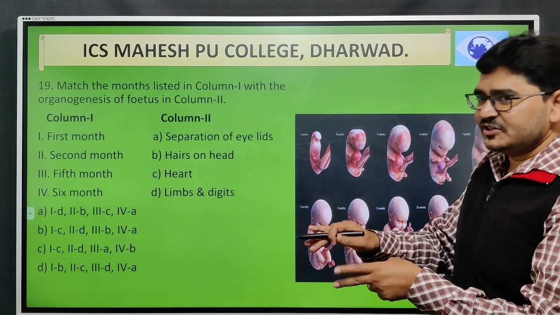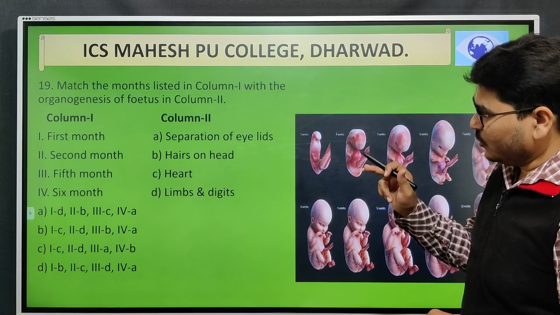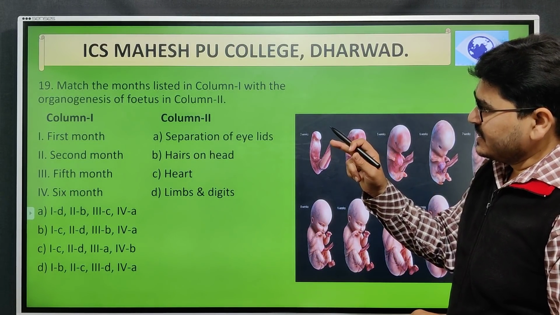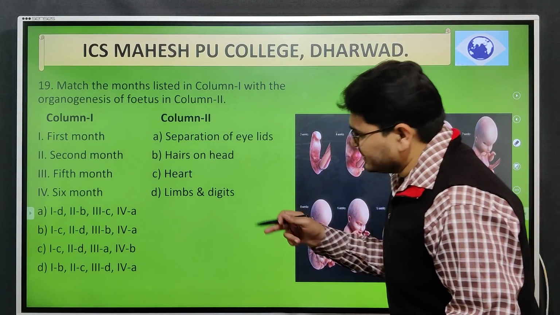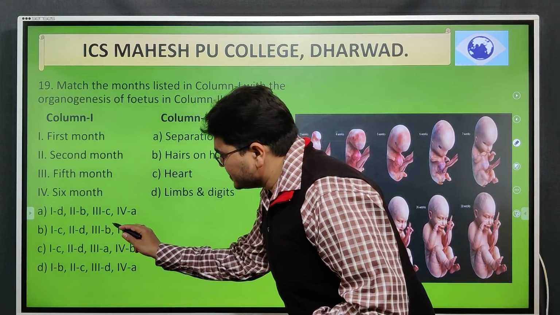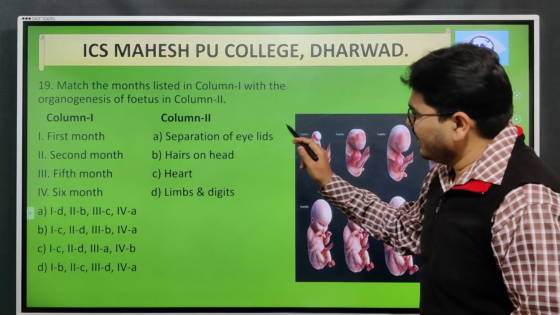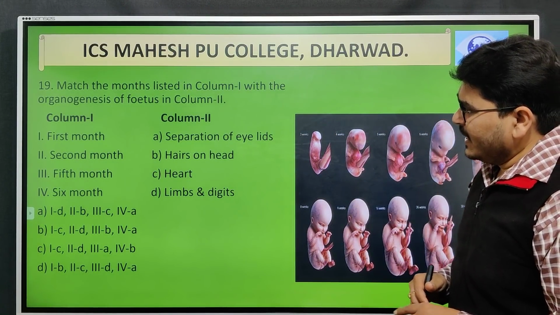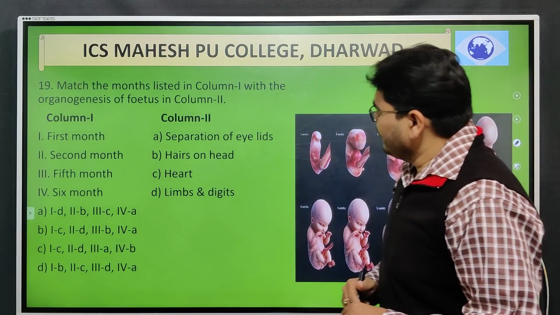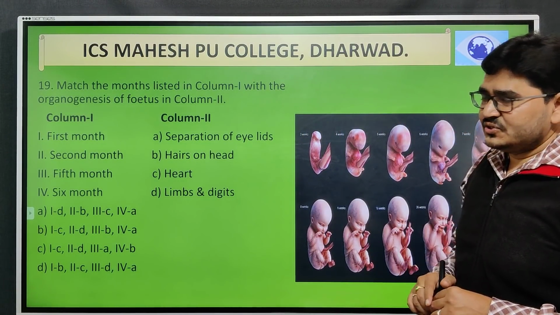Now we have to differentiate among these. They have given 2D. Okay, in the second month, limbs and digits form. That's fine. So confusion starts from here. Third option, 3B and 3A, that is hairs on the head and separation of eyelids.